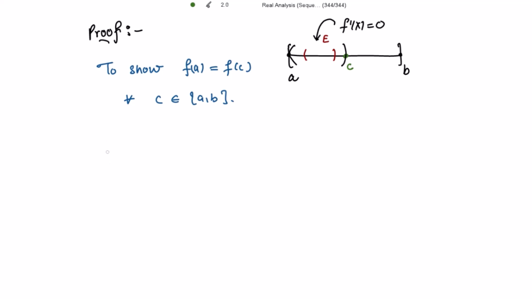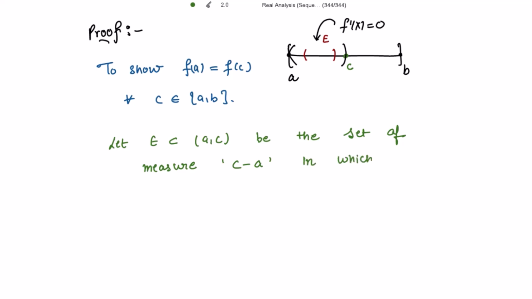So let's write this. Let E be a subset of the open interval (a, C) with a set of measure C minus a, in which f'(x) = 0. And let epsilon and eta be arbitrary positive numbers.